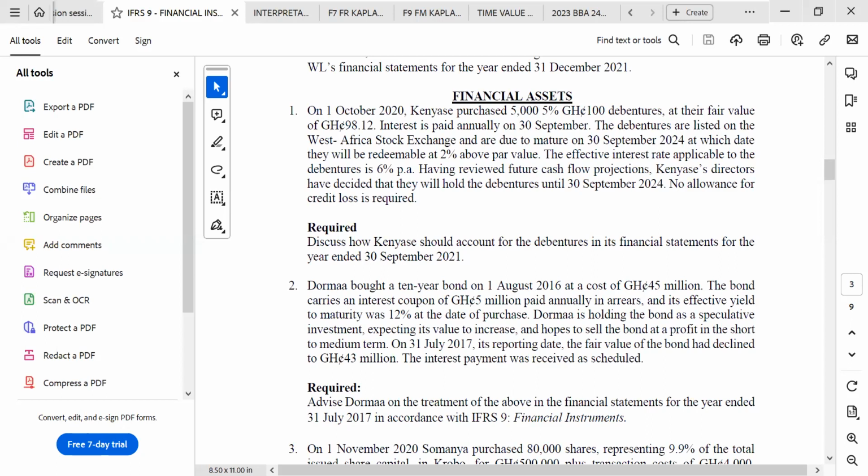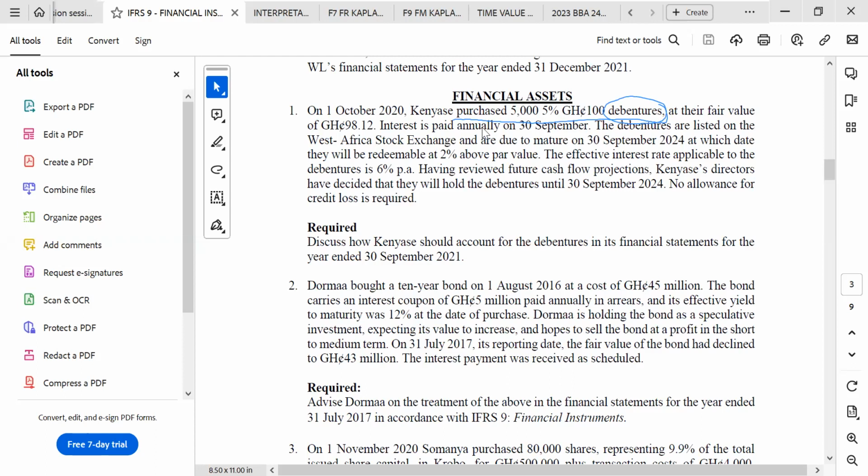Okay, so how would the classification be done? This is amortized cost. You have to know that this is a debt instrument. First of all, you have to identify how the financial asset is coming. It's through which instrument? Debentures. Since it's a debt instrument, we have 3 classifications: profit or loss, other comprehensive income, or amortized cost.